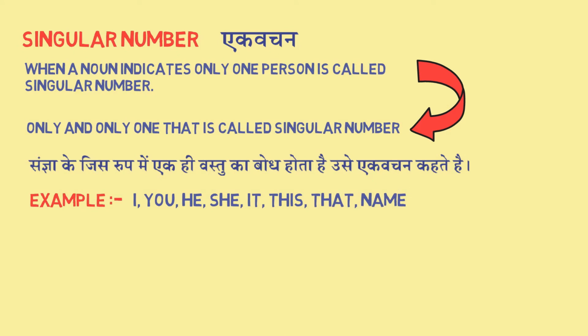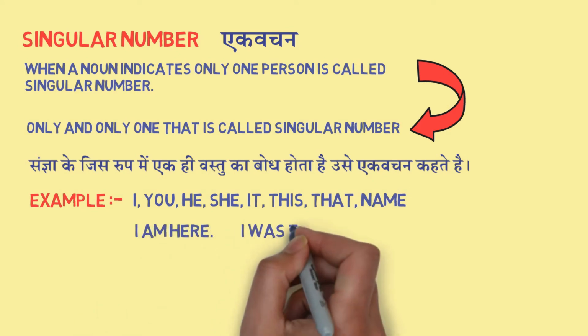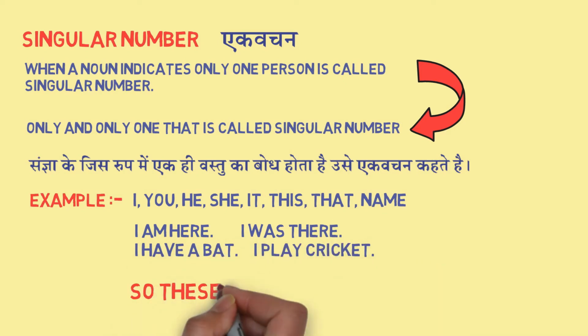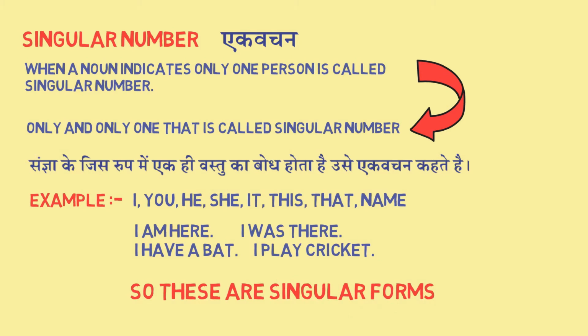In the sentence I can say, I'm here, I was there, I have a bat, I play cricket. So these all are the singular forms.